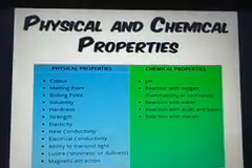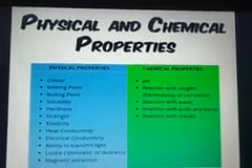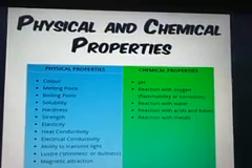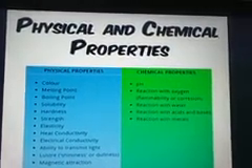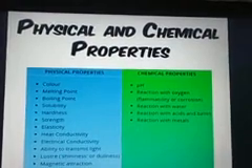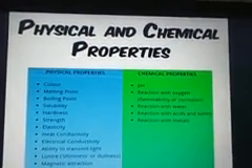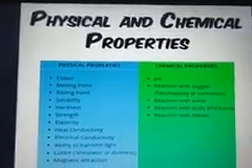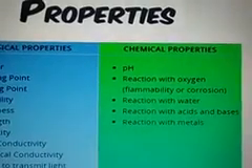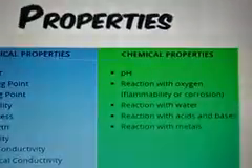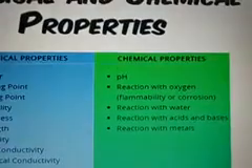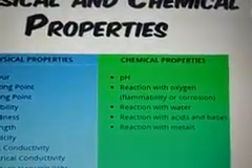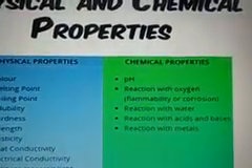Children, we have already understood physical properties yesterday, like shape and size, all considered as physical properties, or color, melting point, boiling point, solubility, etc. Let's now focus on chemical properties. Means change in pH, reaction with oxygen, that is corrosion, then reaction with water, reaction with acids and bases, reaction with metals, and so on.